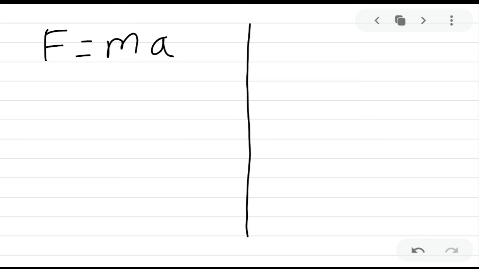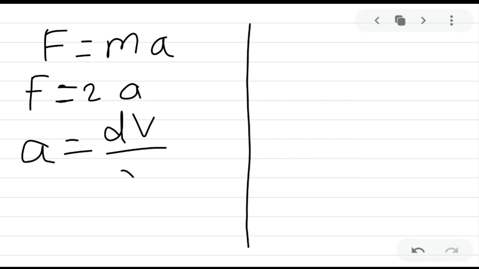So force is equal to mass into acceleration. Here mass is given as 2 kg, and acceleration we want to calculate. Acceleration is equal to the rate of change of velocity.